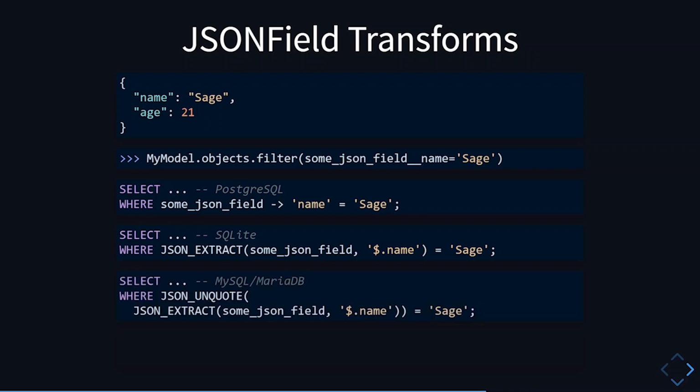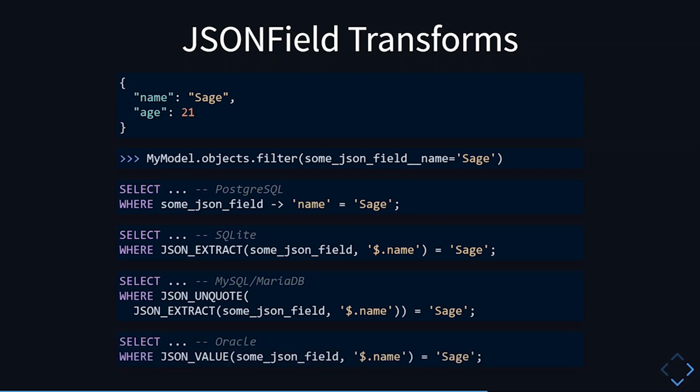On MySQL and MariaDB, it's a bit different because the JSON extract function will return this value with the double quotes still in it. It's an SQL string that contains double quotes at the beginning and the end of the string. So we will need to call another function called JSON_UNQUOTE, which will unquote the value for us.